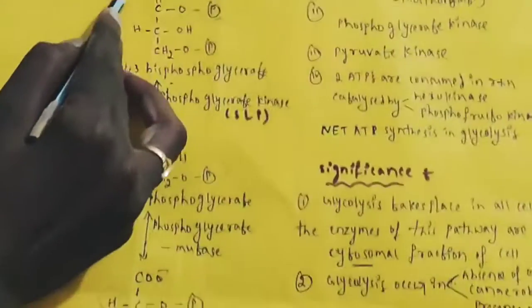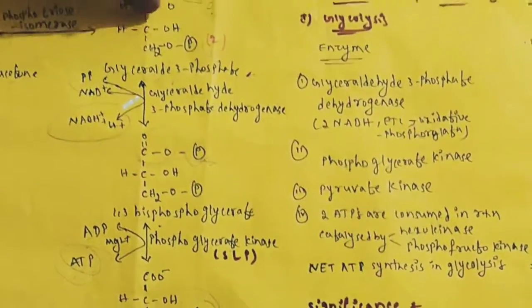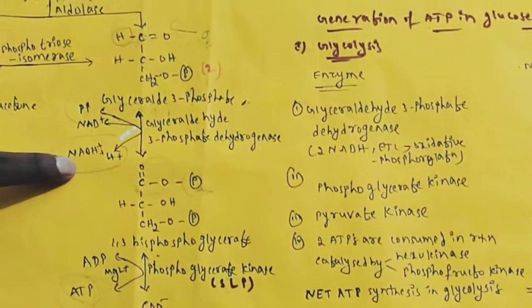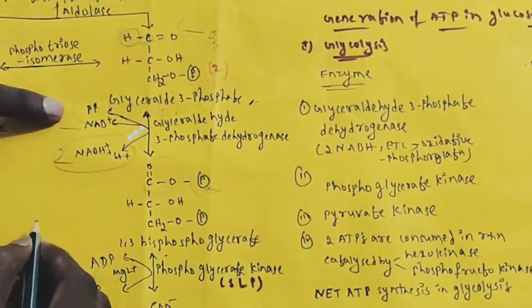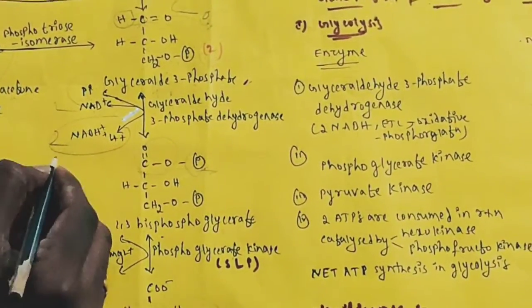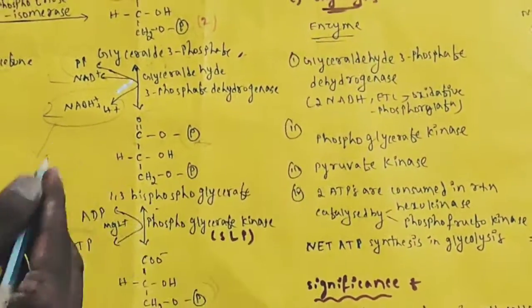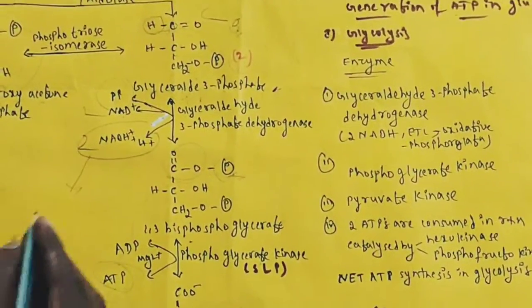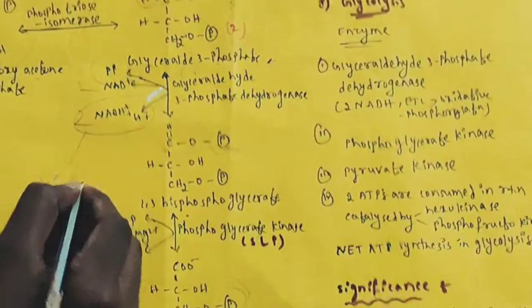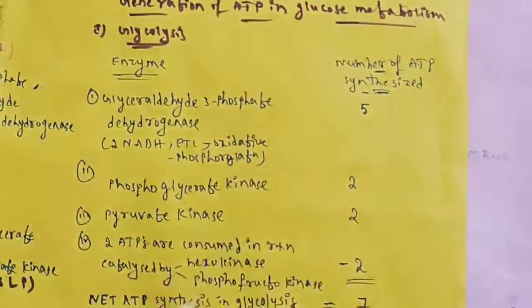Here one NADH plus H plus is forming, right? For one molecule of glyceraldehyde 3-phosphate, one NADH is produced. For two molecules of glyceraldehyde 3-phosphate, how many? 2 NADH plus H plus are participating. One NADH plus H plus enters the electron transport chain, and oxidative phosphorylation will produce 2.5 ATP. One NADH gives 2.5, and there are 2, so overall 5 ATPs are synthesized.